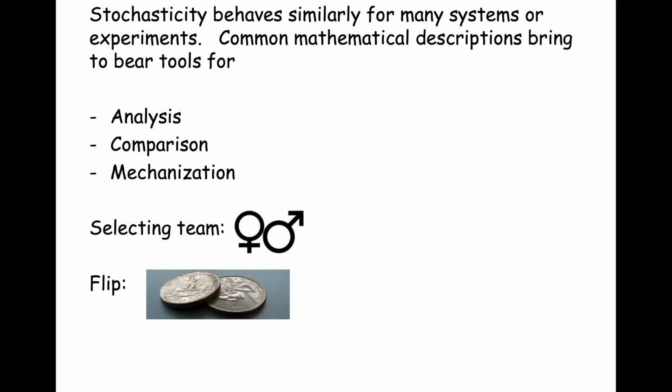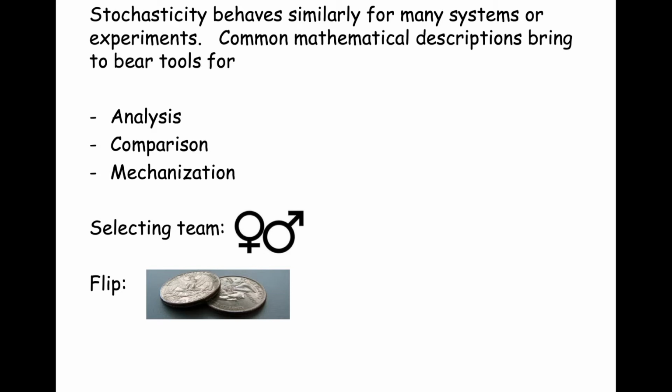So where we last left off, we talked about stochasticity behaving similarly for many types of systems or experiments. And so we have these common mathematical descriptions for which we can bring to bear certain tools. Because we've proven things like the summary statistics, the mean and the variance, as long as we can match the experimental system's stochasticity to one of these descriptions, it adheres to the same properties. And this gives us the ability to analyze, make comparisons, and also to mechanize, and we'll have a lot of experience in this class in mechanizing these things.